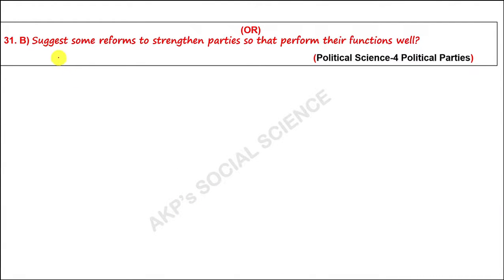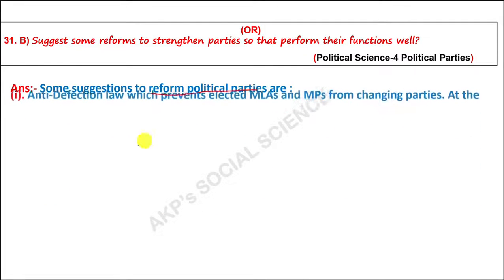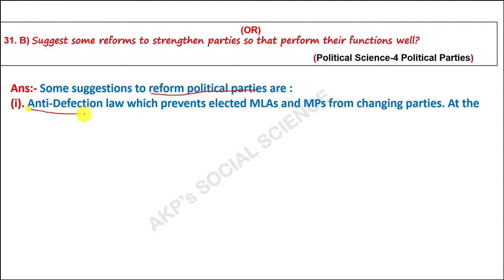31b. Suggest some reforms to strengthen parties so that they perform their functions well. So, what reforms should be taken for the betterment of political parties? Some suggestions for reforming political parties. One is the anti-defection law, which prevents elected MLAs and MPs from changing parties.